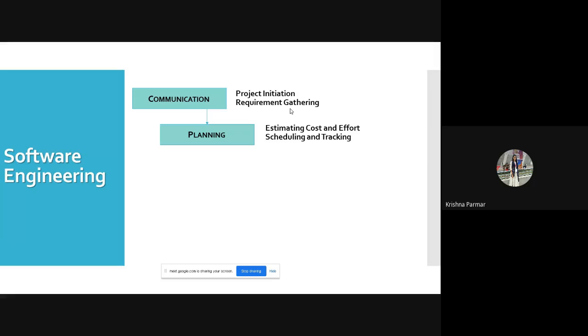So don't avoid this planning phase. Generally in companies, we use different tools, like for scheduling, we prepare the schedule through a Gantt chart, but that is too much detail for you. So don't worry, don't remember that part. Next to that, as you already told me, is the designing. It is also called modeling, where you actually create the design or the prototype of your software, like how your software will look. If you are creating a website, then how your home page looks, how your internal pages look. That way you are creating the entire design.